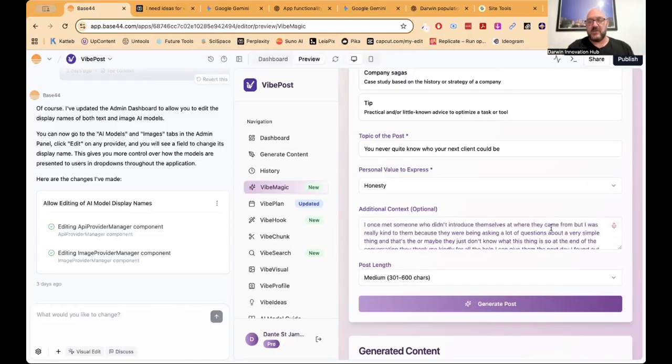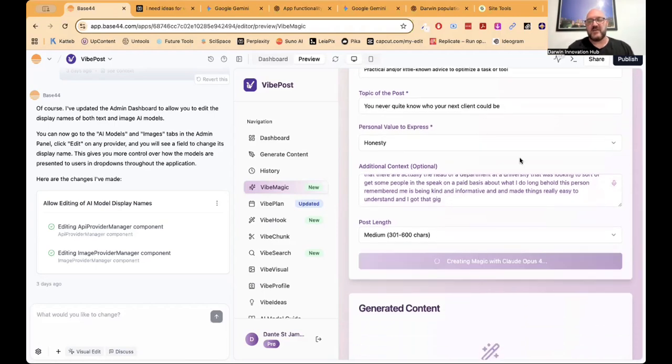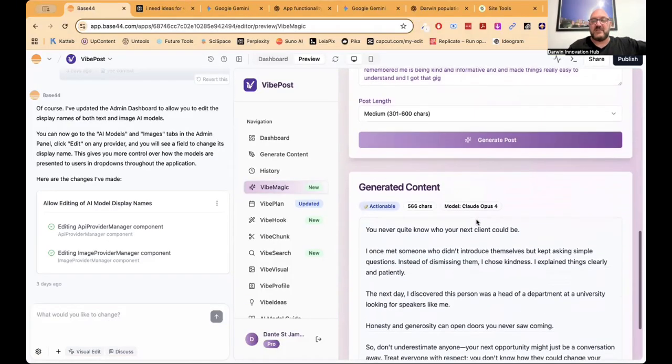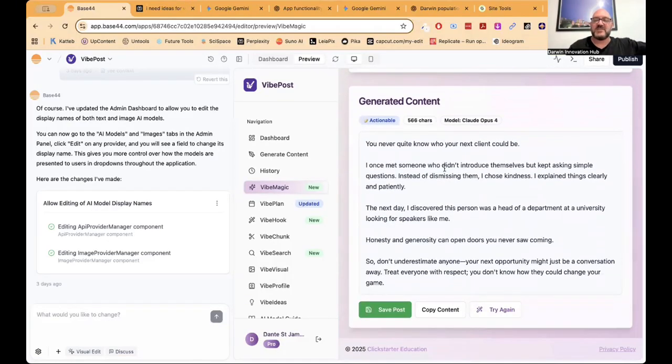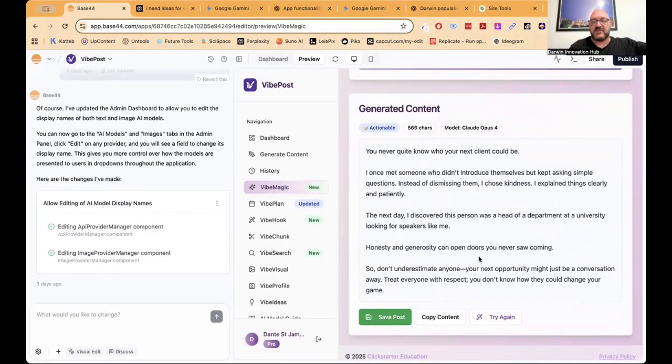So I'm just putting in all that stuff. And then I want this to be a Medium post length. There we go, creating magic with Claude Opus 4. And it's me. It's also trained on my voice and stuff. You never quite know who your next client could be. I once met someone who didn't introduce themselves, kept asking simple questions instead of dismissing them. So it's given me a medium-level 566 character post. I can copy that content, go off and put that into LinkedIn, and it's ready to go.